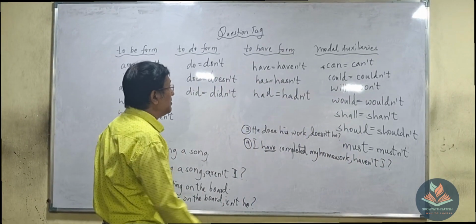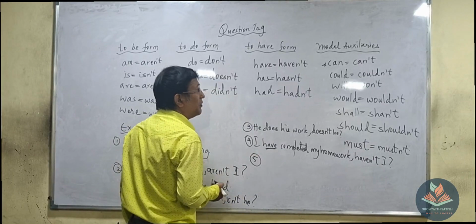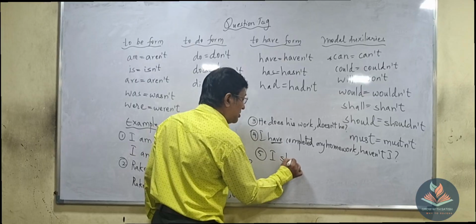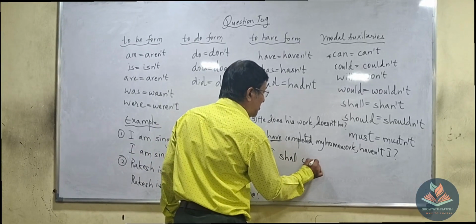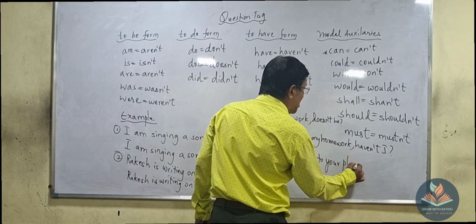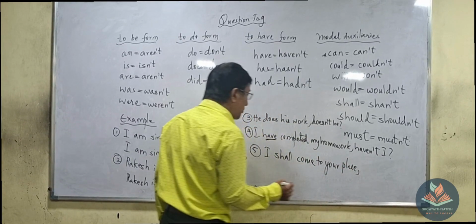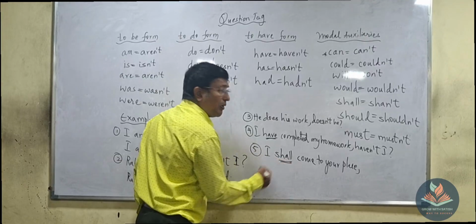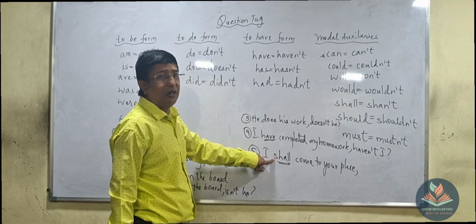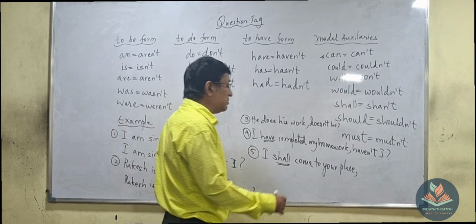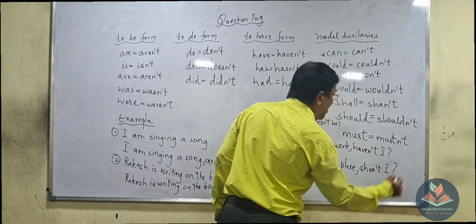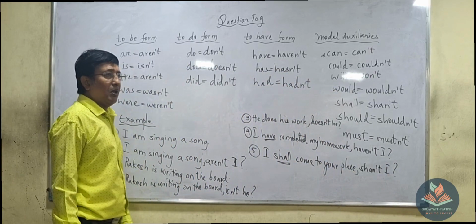Now the fifth one will be number five: I shall come to your place. Now tell me what is the question tag? Whether you want to write small letter or capital letter? Small letter. So what is the answer in the form of the tag? Shan't I. Okay, so this way.